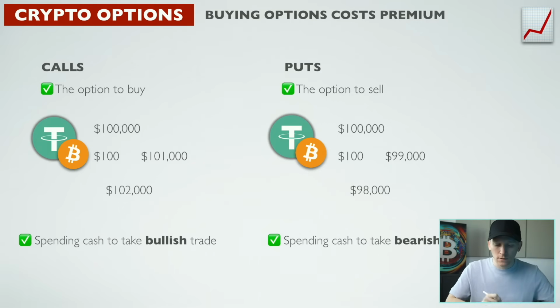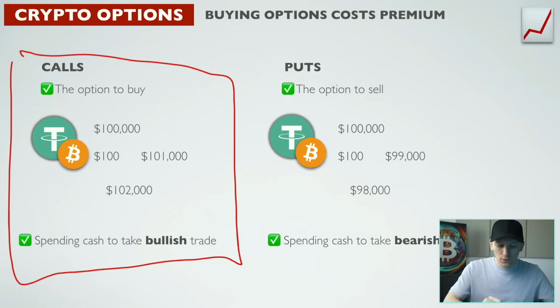So firstly, what we're going to do is buy the option to buy Bitcoin in the future. So this is a bullish trade, because usually what you're doing is buying the option to buy Bitcoin at a slightly higher price than it currently is. And the reason is that you want that option because if the price then moves higher than that, you make money, because you can buy at this set price and the Bitcoin price is higher, so you can just take in whatever the difference is.